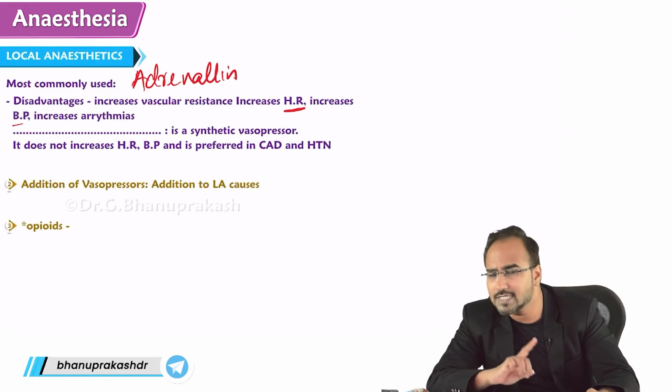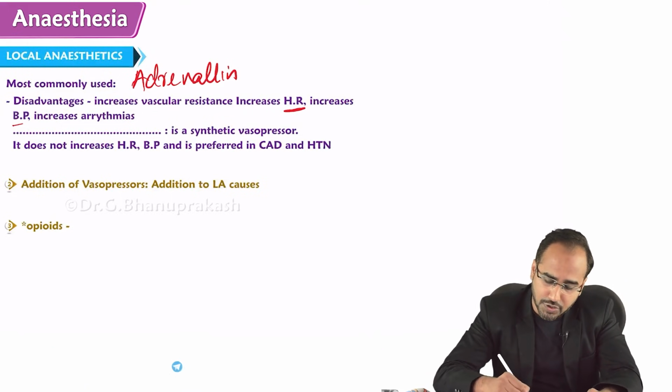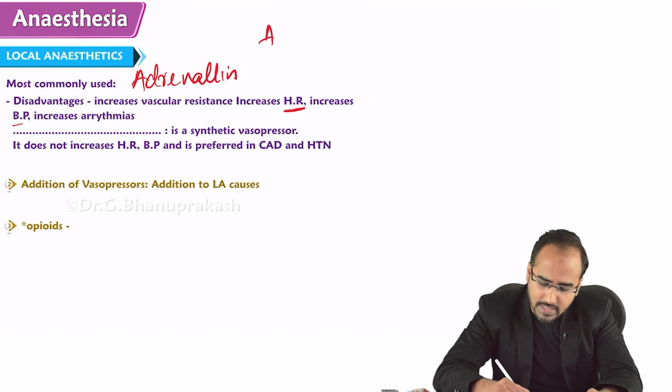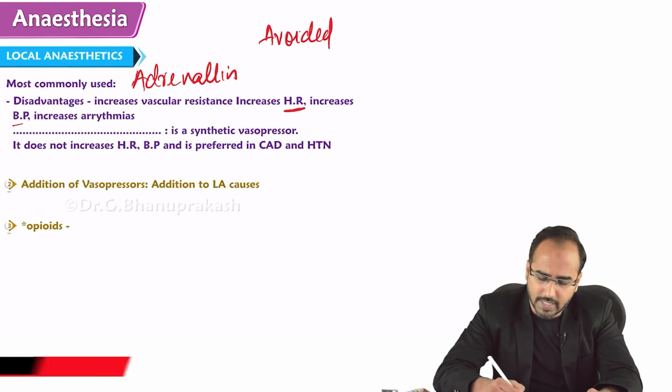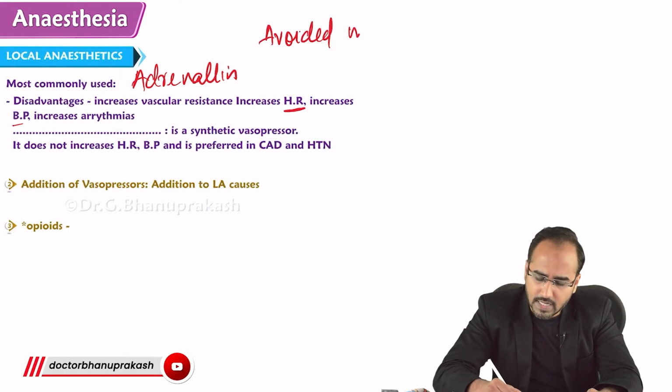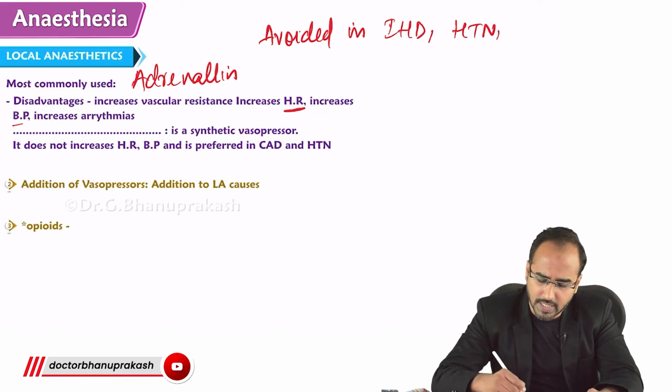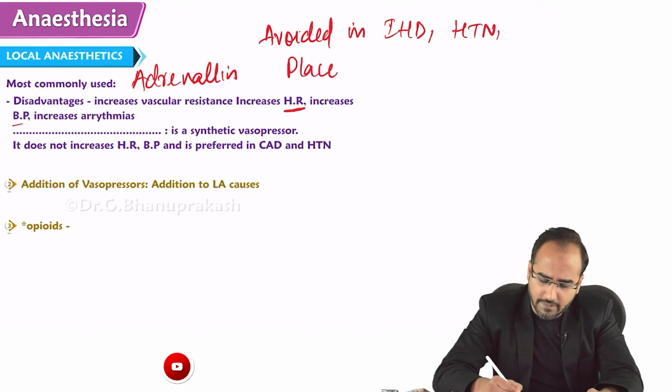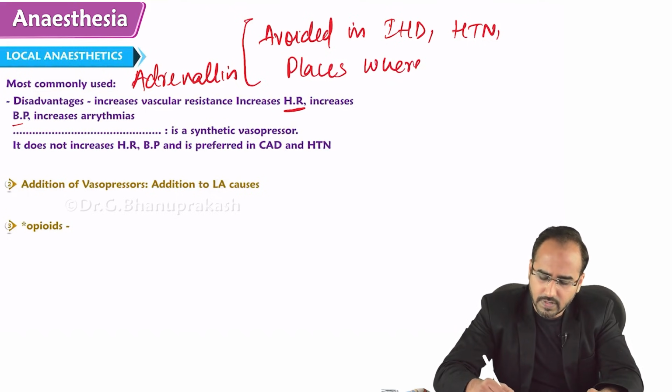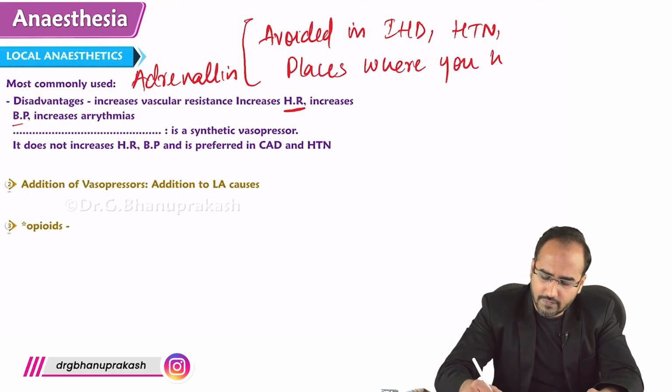Hence, adrenaline is the best, but it should be avoided in what cases? Adrenaline should be avoided with Lidocaine in ischemic heart disease patients, hypertension patients, and places where you have end arteries.